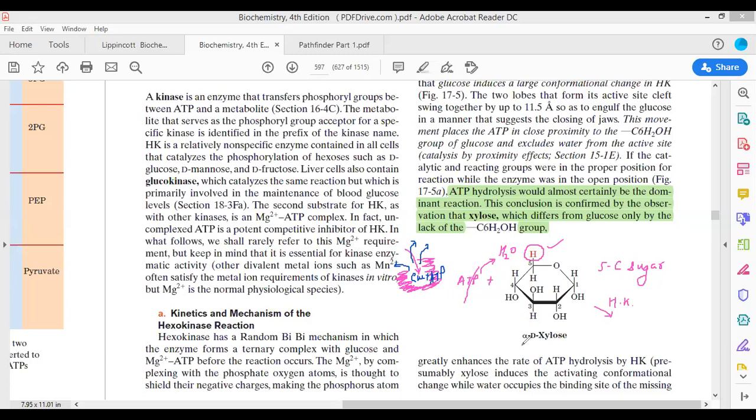To prove the similar thing, if xylose was being taken, then the ATP transferred its phosphate to the water molecule, indicating that glucose is a perfect fit for the hexokinase enzyme.